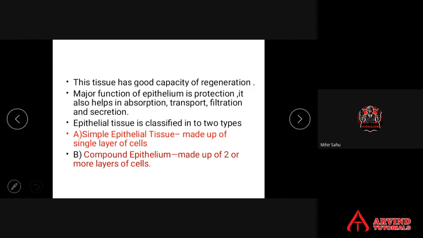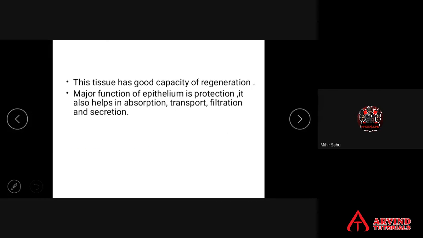So these are the important features of epithelial tissues. What do you know about epithelial tissue? Epi means above, thelia means cover or lining. Epithelial tissue is a tissue which forms the outer covering and inner lining of organs of the body. Body का outer covering like skin is epithelium. The inner lining of organs of the body is made up of epithelium.